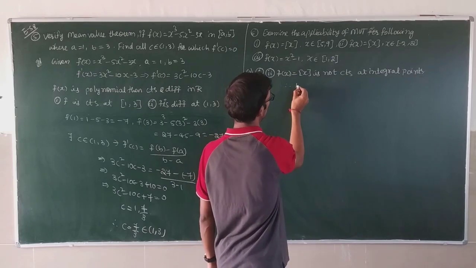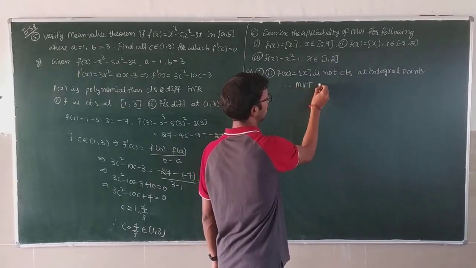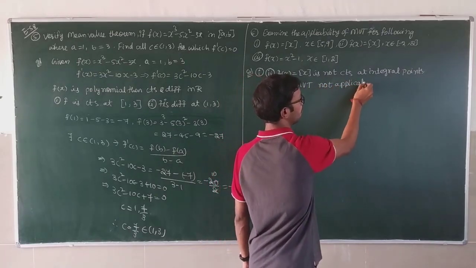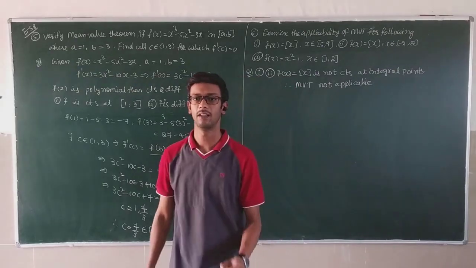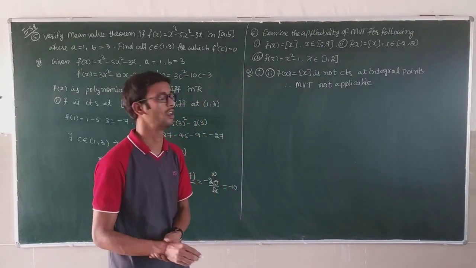Therefore, the mean value theorem is not applicable. Why? Because it is not satisfying the first condition.